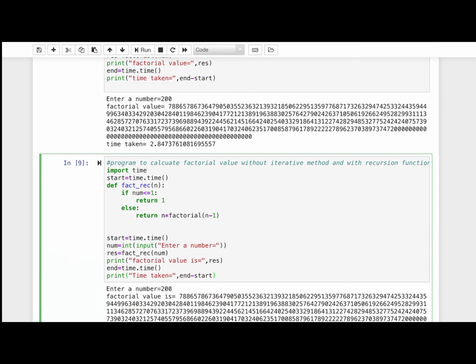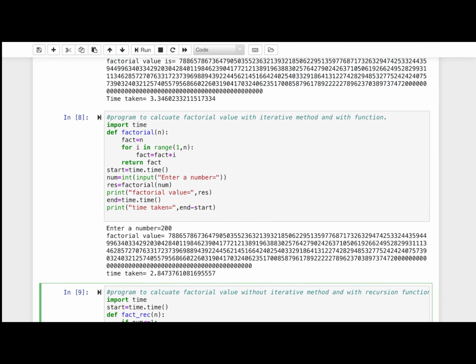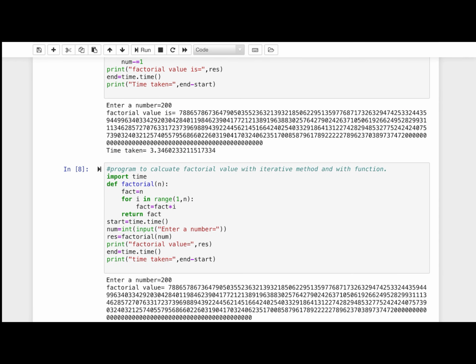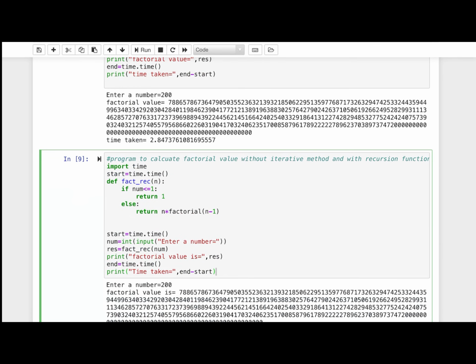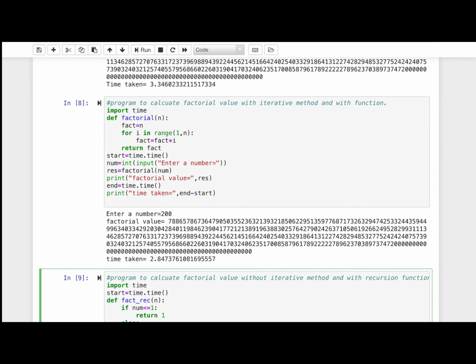And now when we compare these three, we can see that the methods, whether recursive or non-recursive, are taking approximately equal time.